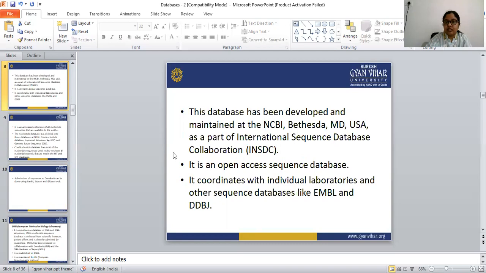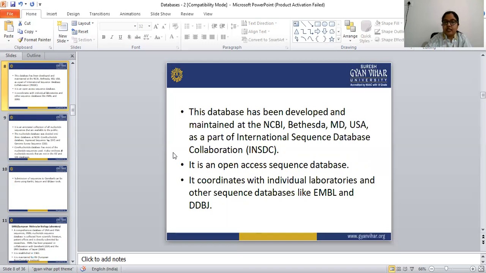This database has been developed and is maintained at the NCBI in Bethesda, MD, USA, as part of the International Sequence Database Collaboration, known as INSDC. So this collaboration has developed GenBank.